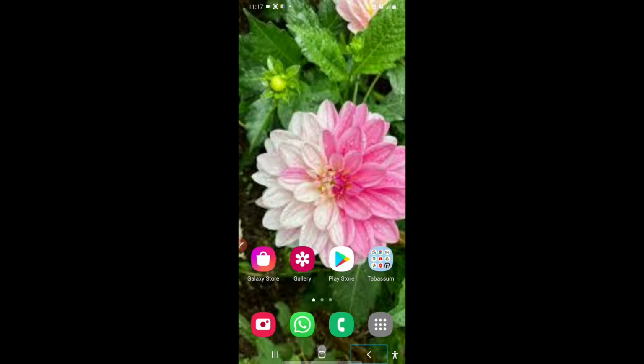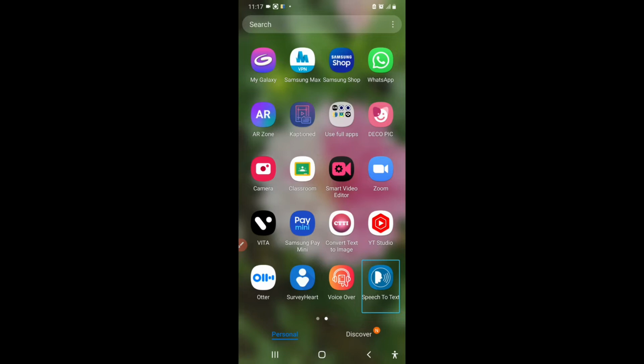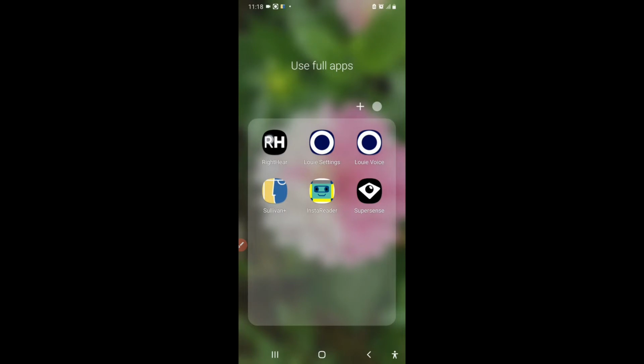Back. Double tap to activate. Home. WhatsApp. Speech, speech to text, classroom, camera, captioned. Useful apps folder opened. Louis settings. Double tap to activate. Tap and hold to long press. So you just simply have to go to your apps list and click on Louis settings.